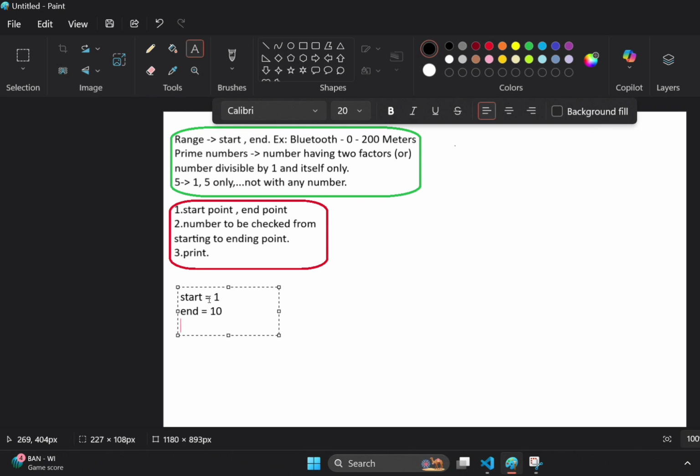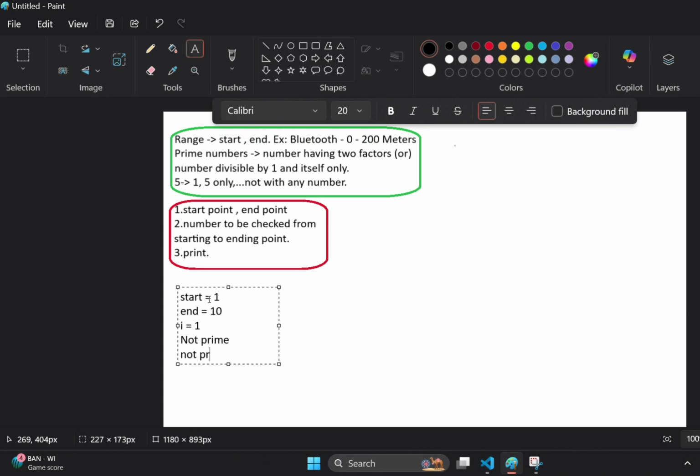Yeah, the current i value is 1, right? And we are checking whether 1 is a prime or not. Okay, simply I can say it is not prime. Then no need to print it, right?